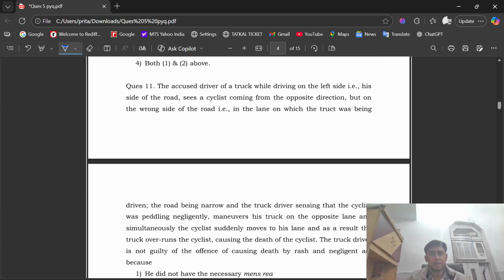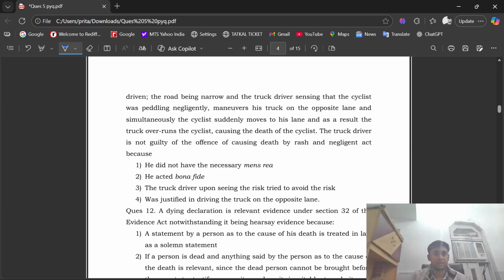Question number 11. The accused driver of a truck, while driving on the left side, that is his side of the road, sees a cyclist coming from the opposite direction, but on the wrong side of the road, that is in the lane on which the truck was being driven. The road being narrow, and the truck driver, sensing that the cyclist was pedaling negligently, maneuvers his truck on the opposite lane, and simultaneously the cyclist suddenly moves to his lane,